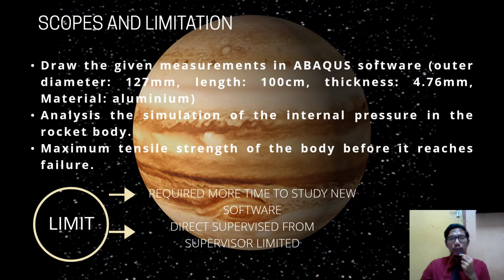The project scope is focusing on drawing the given measurement in Abaqus software, as I mentioned before in the project summary. Next, the analysis of the simulation of the internal pressure in the rocket body, and the maximum tensile strength of the body before it reaches failure.